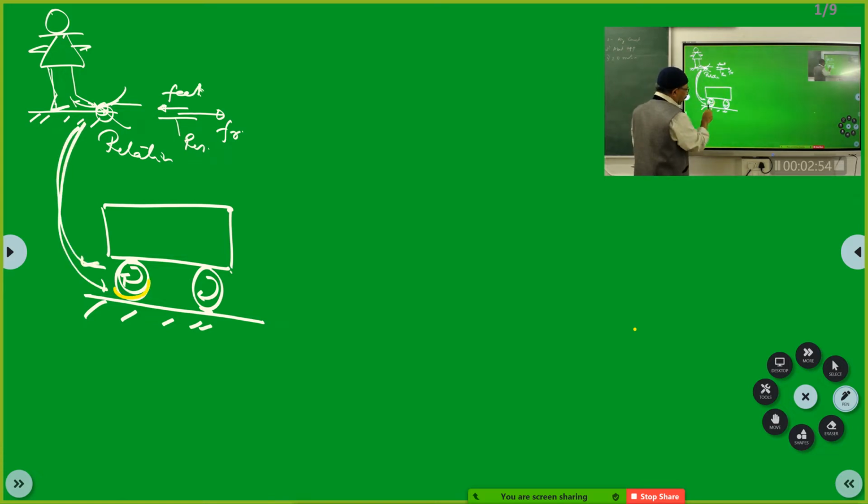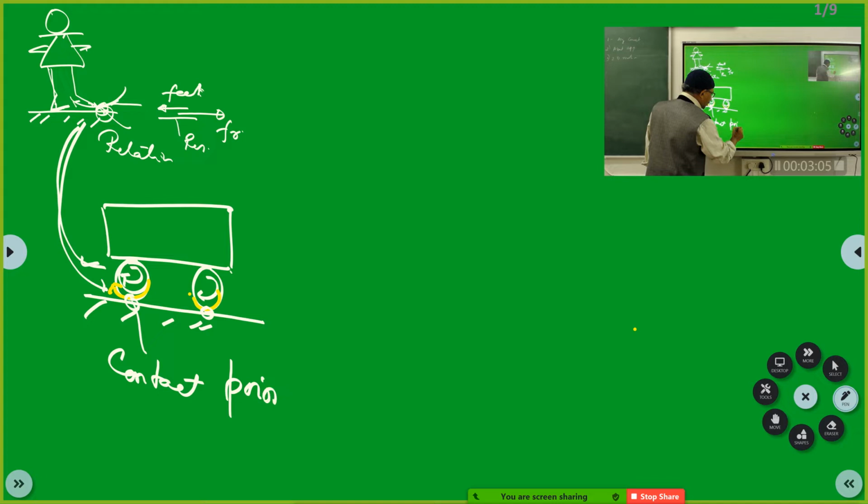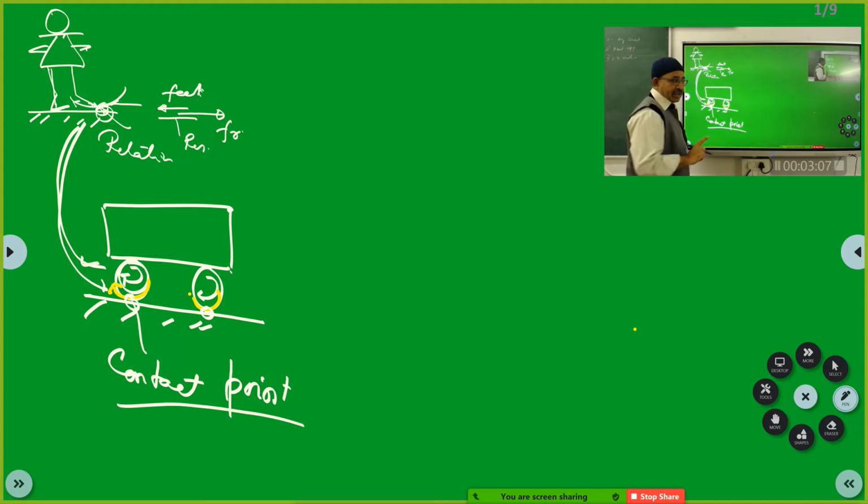The wheel is trying to go like this. So, here is the contact point. Please understand this very carefully. Contact point means only one point of the wheel is touching the earth.